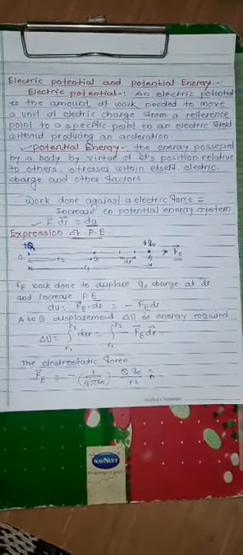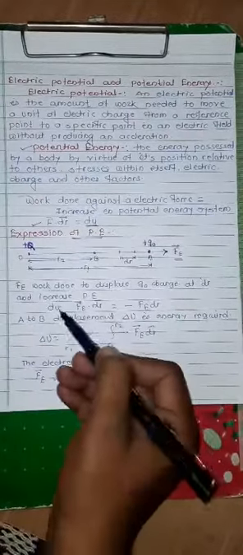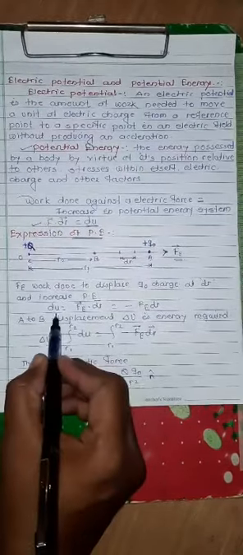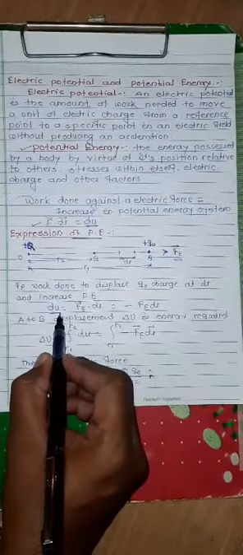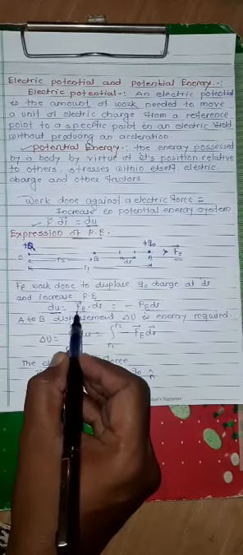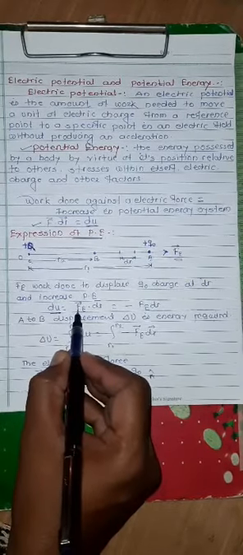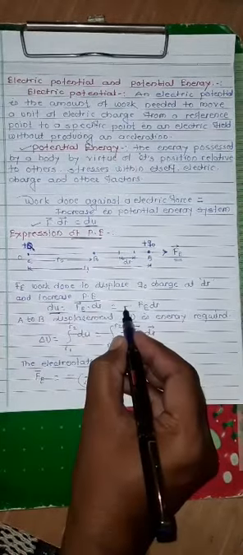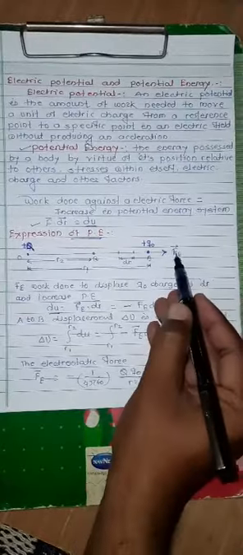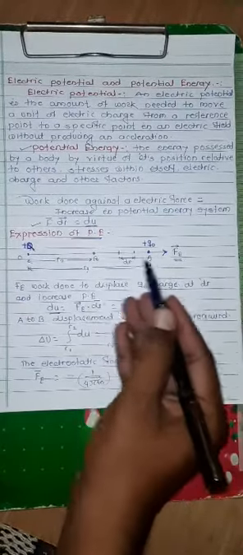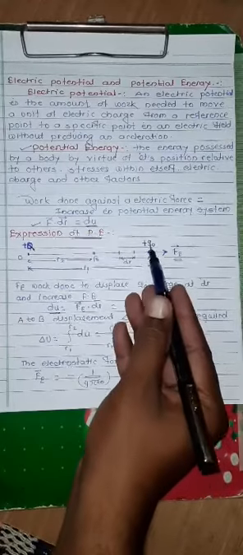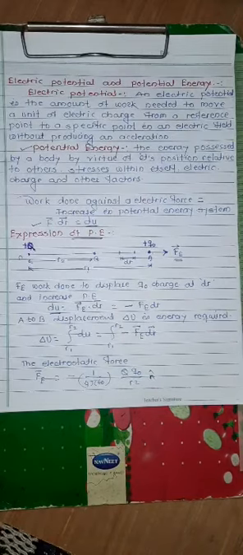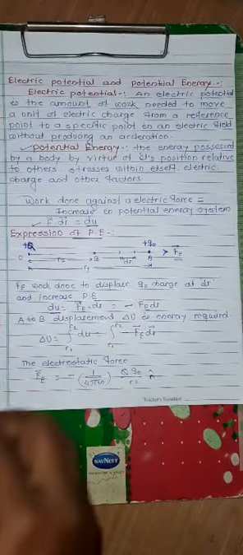Now for this displacement, the increase in the potential energy is given as dU is equal to Fe, or in short, F into dr. But again, we have to take a negative sign, because the force Fe and the displacement in bringing the plus q charge from A to B are opposite to each other, and that's why there is a negative sign for the displacement.